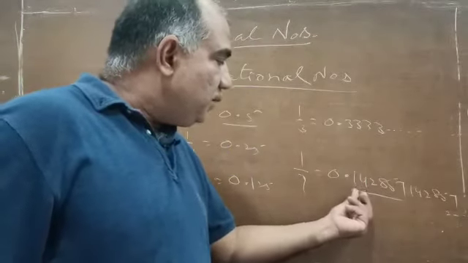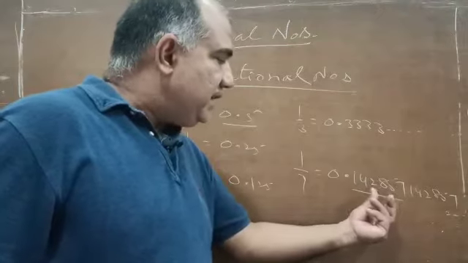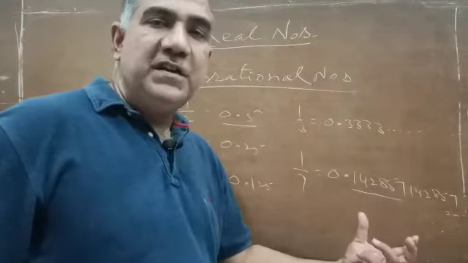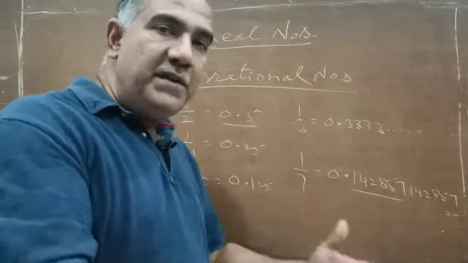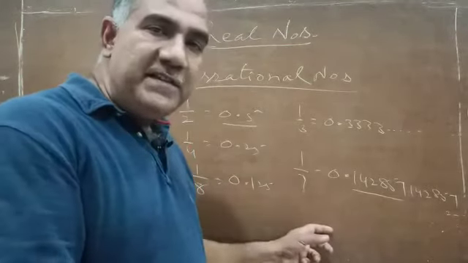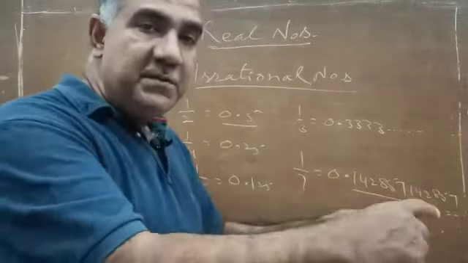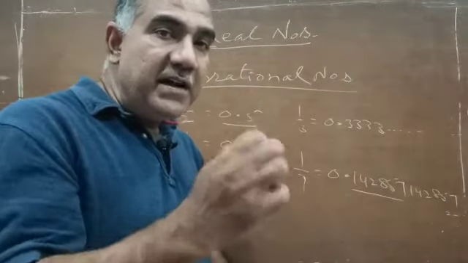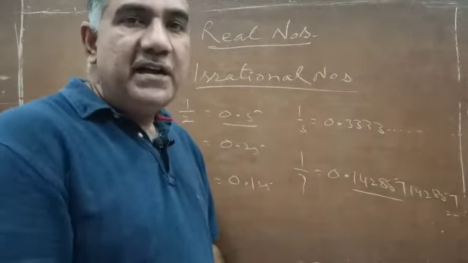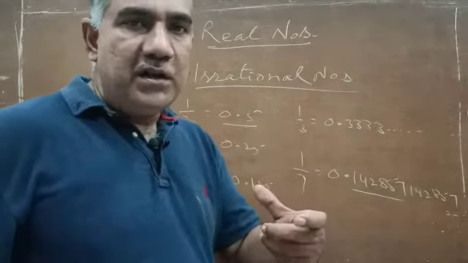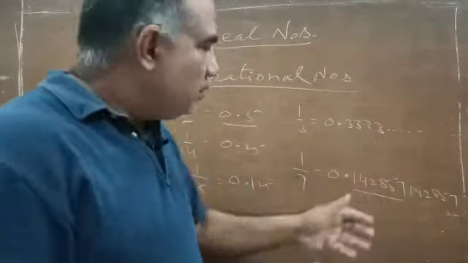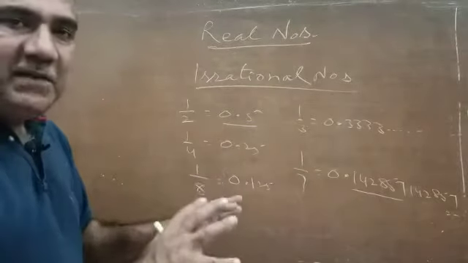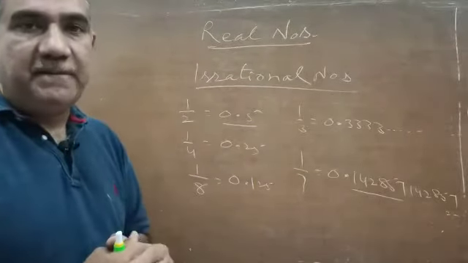But 142857, this is a block of 6 digits. 1 when divided by 7, you will get its decimal expansion like this, that it will never terminate but it will repeat. And here the repeating block contains 6 digits. Here it was only a single digit. So such is the decimal expansion of rational numbers.